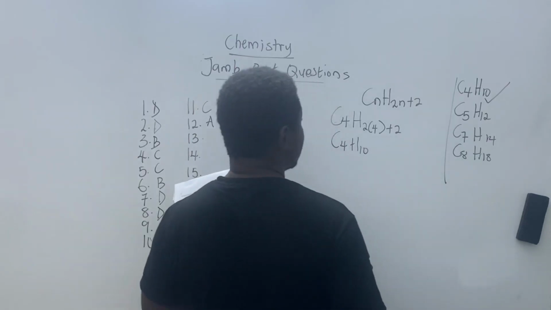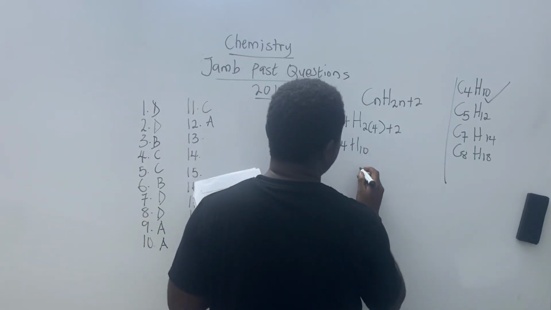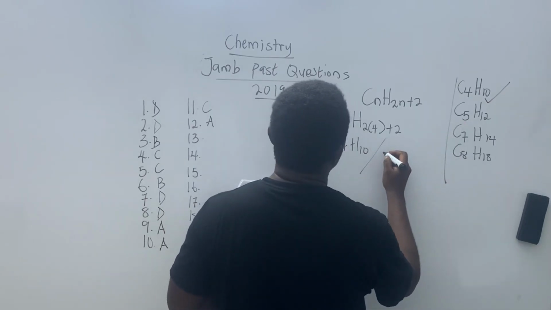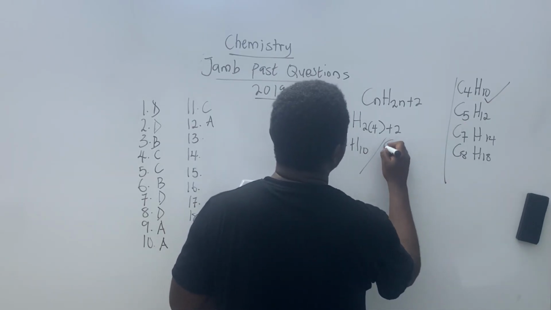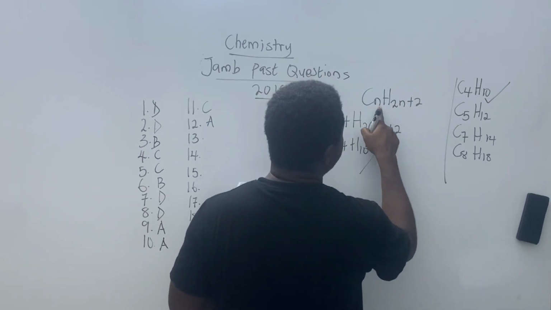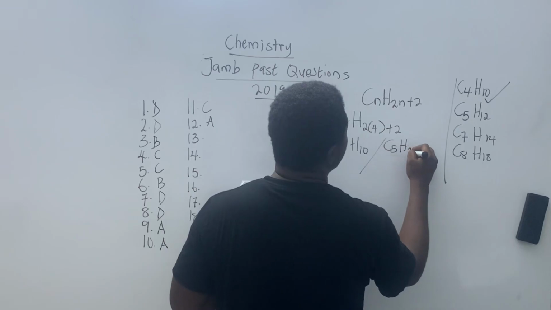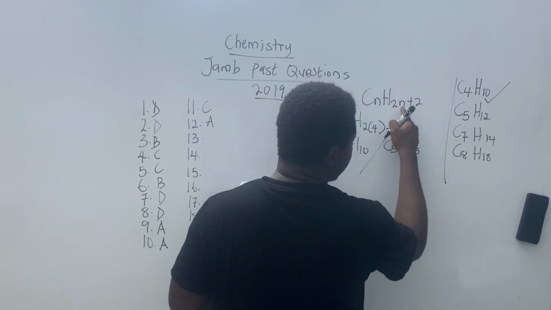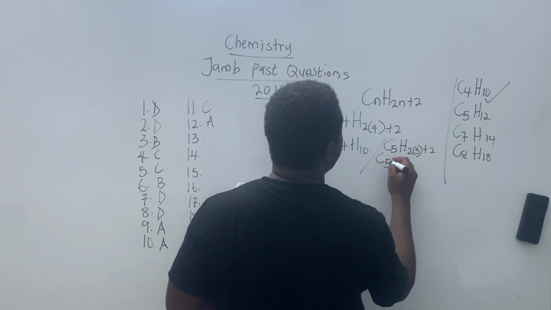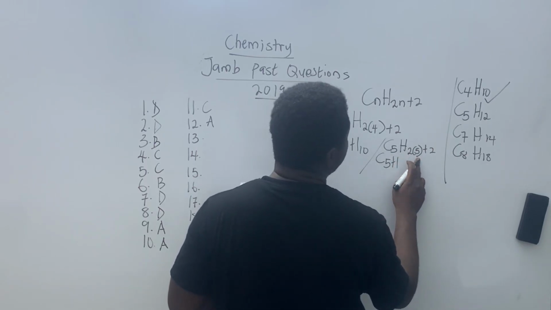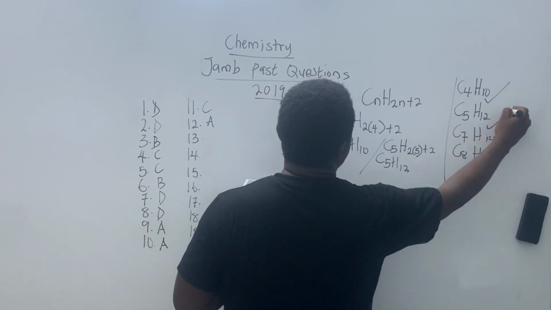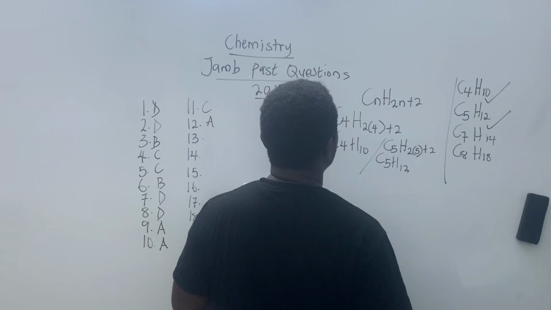Then the next one. Let's go on. I'm going to do the second one. I'm going to have C5, so n is 5. I'm going to have H 2 times 5 plus 2. So we need C5, H 2 times 5 is 10, 10 plus 2 is 12. That is an alkane.